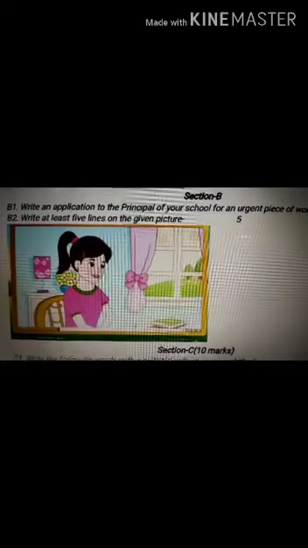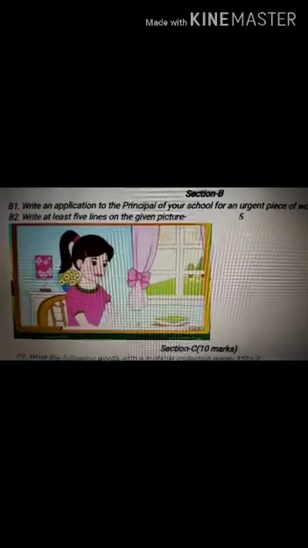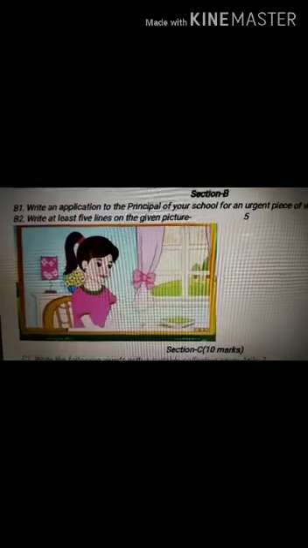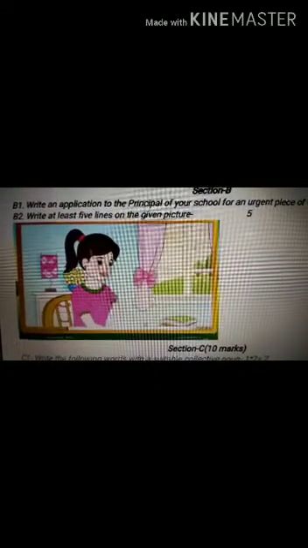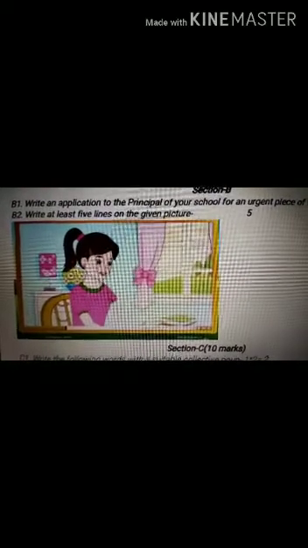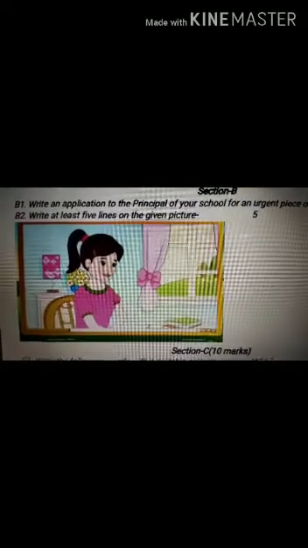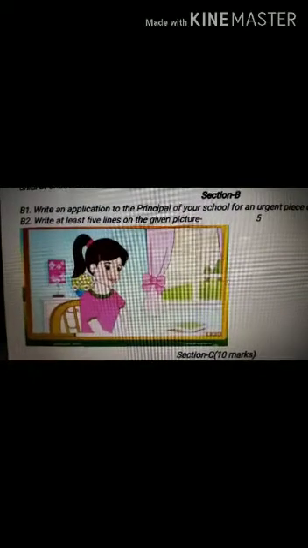So earlier in class 3 you used to write only the options, that 1 2 3 4 5 numbering, and you had to just write down one word from the options given. But now in 4th class, you have to frame sentences.